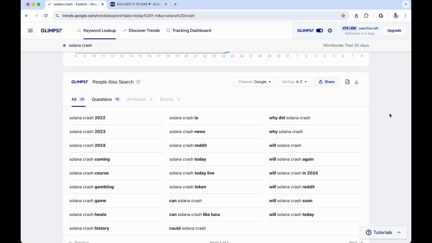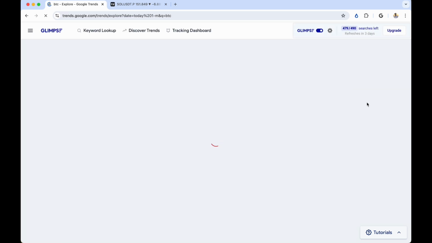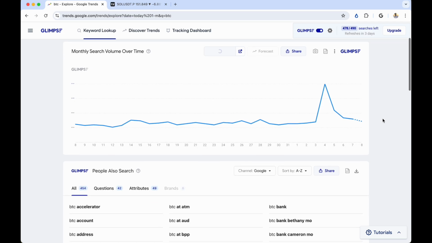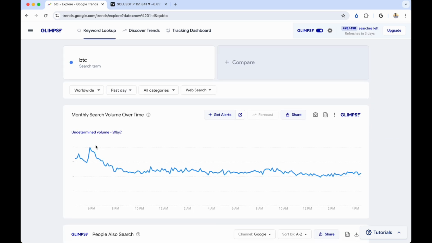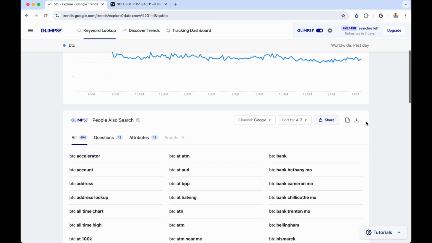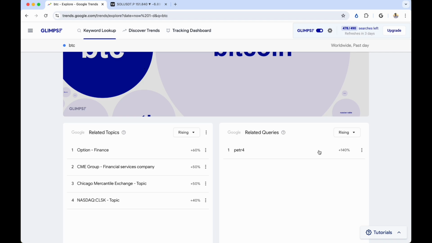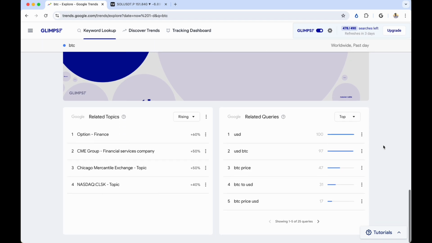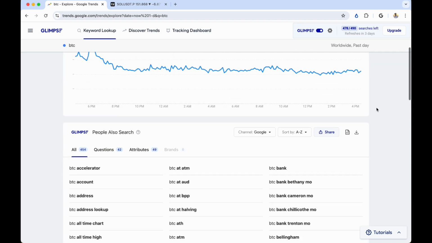I would highly recommend using Glimpse. There are so many different things that you can do from looking at similar trends. You know, you can go to different time frames. You can even do this, which is very, very short term. You could look at Bitcoin BTC on a 1-day chart of this. You can see popularity of different things. You can see what are related topics like the US dollar, Bitcoin, and stuff like that. And there's just so much that you can do.